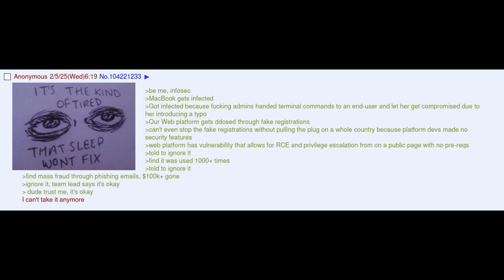Told to ignore it. Find it was used 1,000 plus times. Told to ignore it. Find mass fraud through phishing emails, $100K plus gone. Ignore it. Team lead says it's okay. Dude, trust me, it's okay. I can't take it anymore.